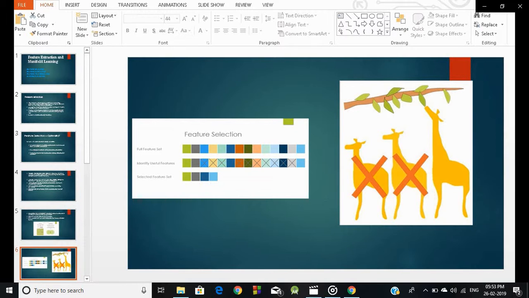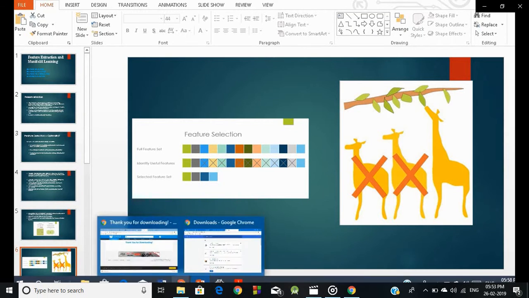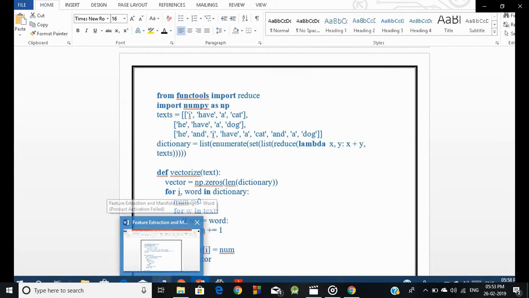Okay, feature selection. Let us see the full feature set. This is the original data set, and then we identify useful features. That is, we are extracting only some of what we want. We are extracting the identical useful features. Select feature set: what we have selected is displayed in this selected feature set. Okay, then next.